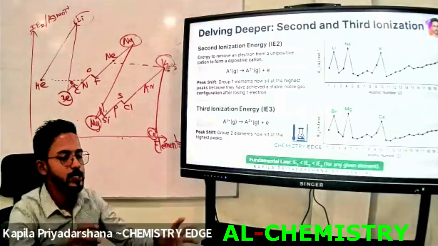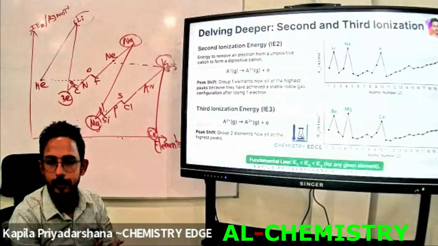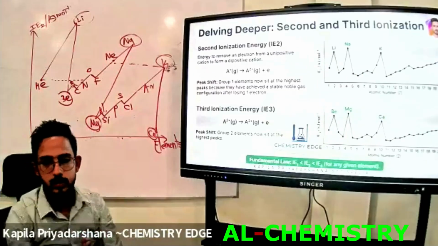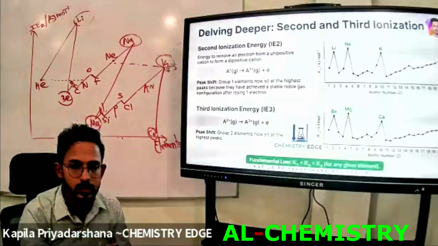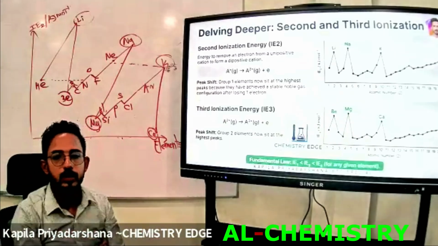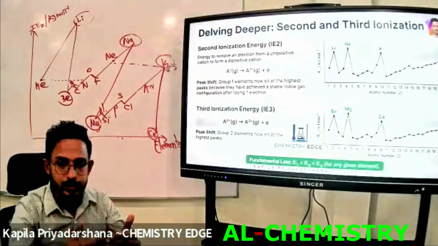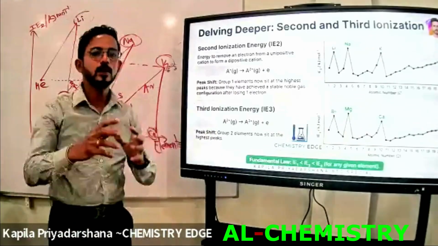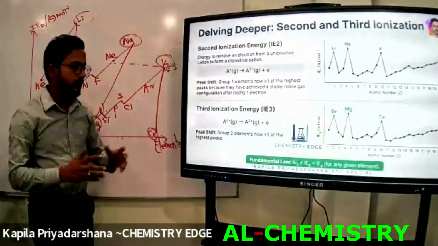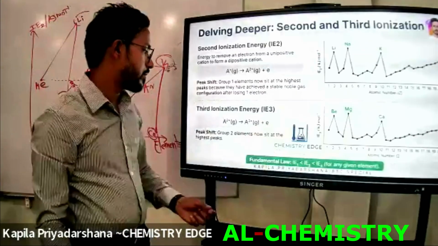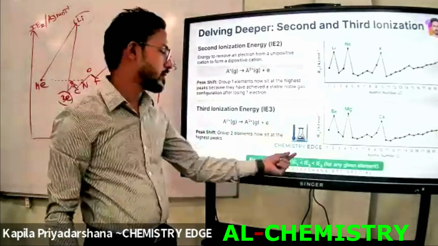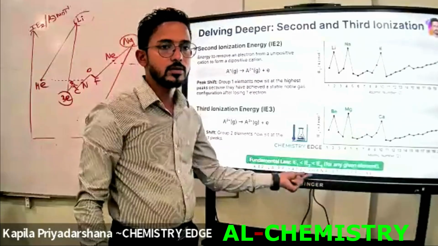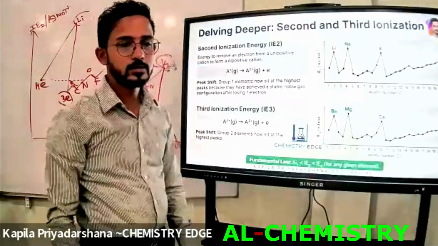Is it then easy to remove electrons from the valence shell? No, it is difficult, because there are high attraction forces between the nucleus and the valence shell electrons. That's the main reason. So for any given element, the second ionization energy is greater than the first, and the third ionization energy is greater than the first and second ionization energies. Remember that point.